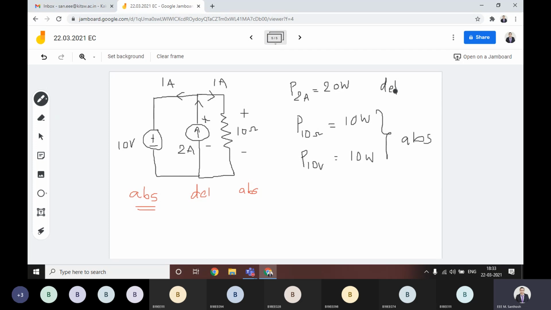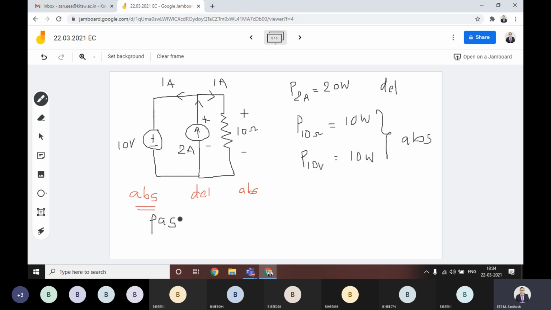What we have to understand, the bottom line is simple. Whenever you have a circuit, depending upon the circuit requirement, the voltage source can act as a passive element also. Here absorbing means it is a passive element.